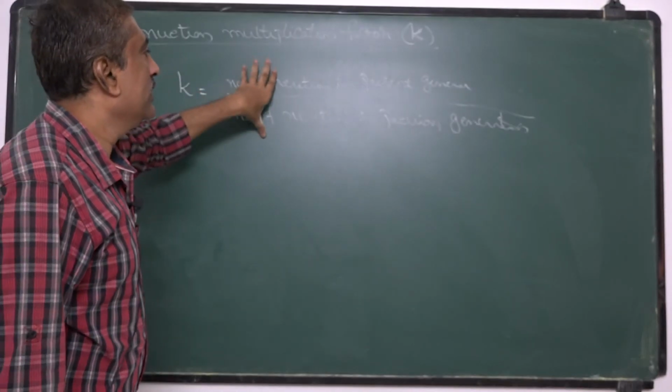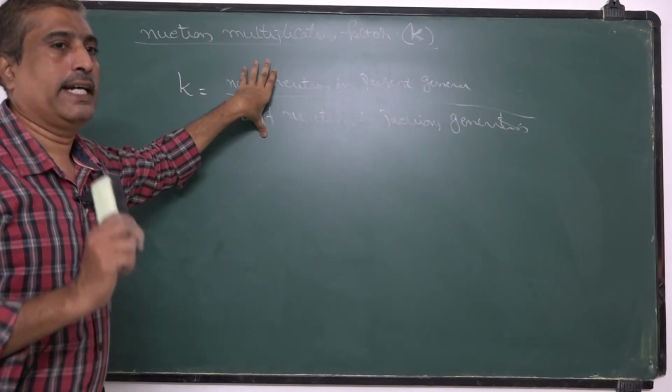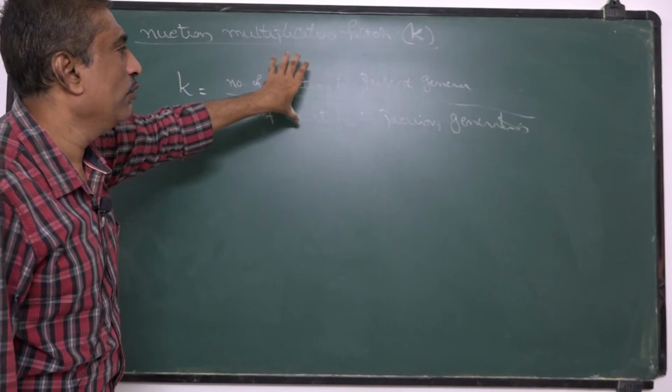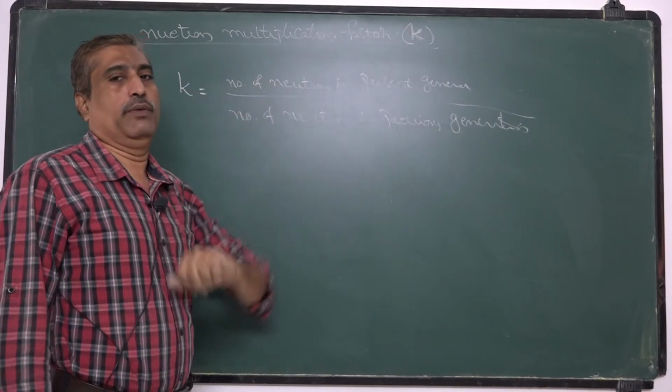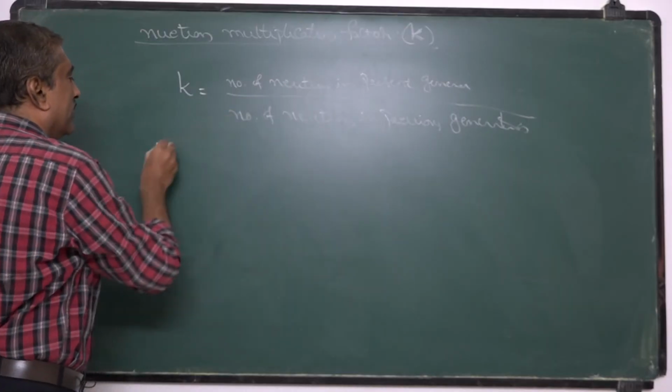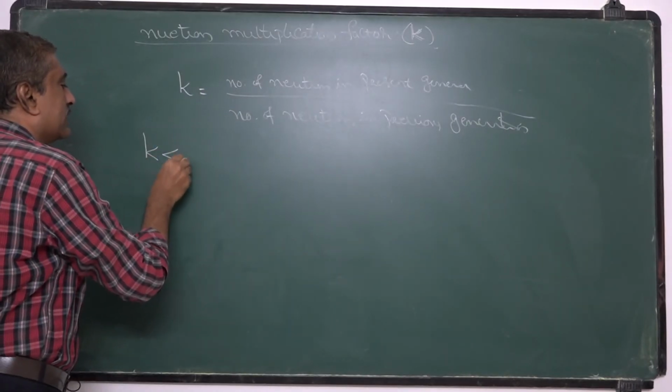Now this K controls the reaction. How we can control the nuclear reaction depends on this K value. Suppose K is less than 1.